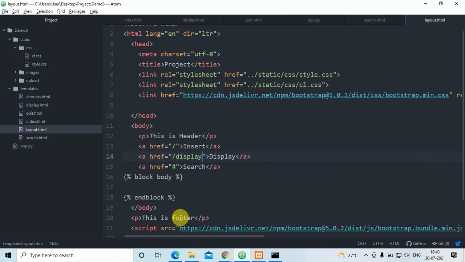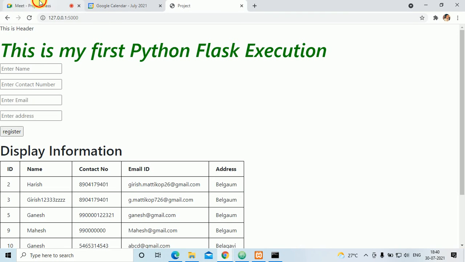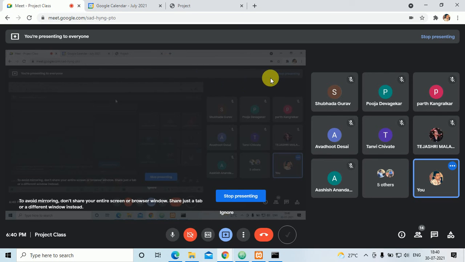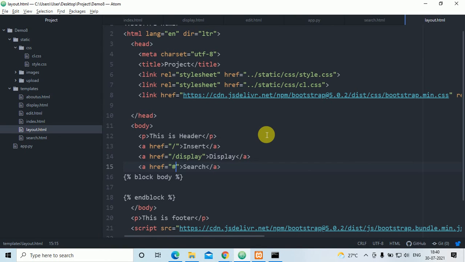So for search, can anyone tell me what I should write here? Anyone? Are you there? No, everyone? Yes, everyone sleeping. No, sir.